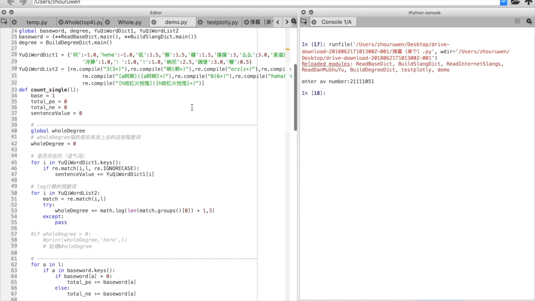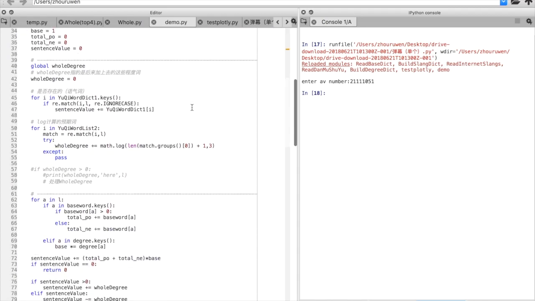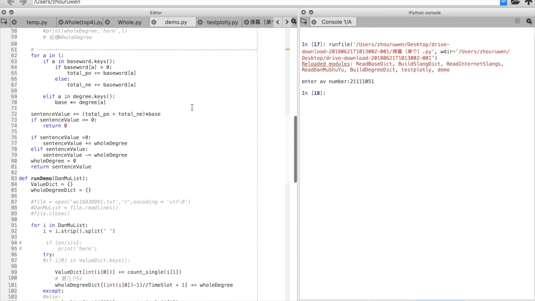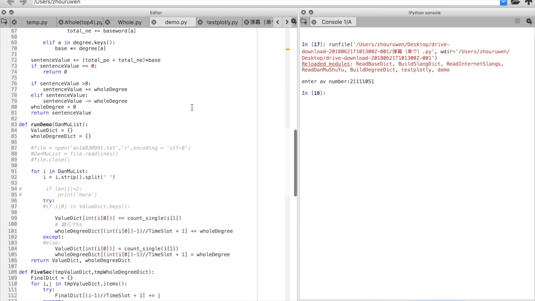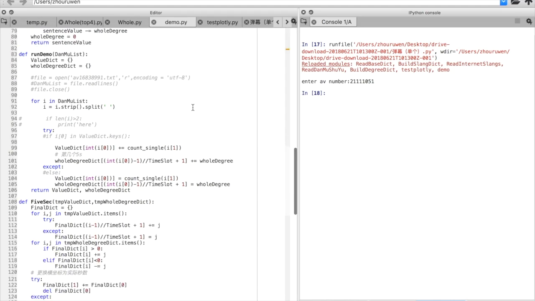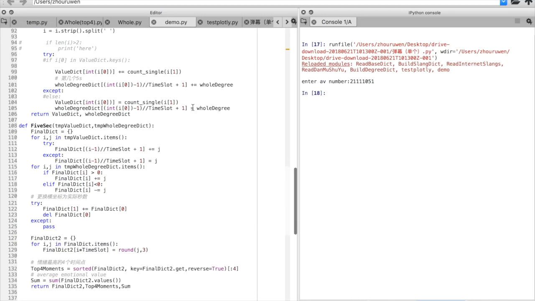We are going to assign a value to each emotion word in the bullet screens, and then evaluate an overall emotion value of the sentence with the consideration of degree words, the use of cyberspeak, and so on. So after our analysis, each sentence will be assigned an emotion value.